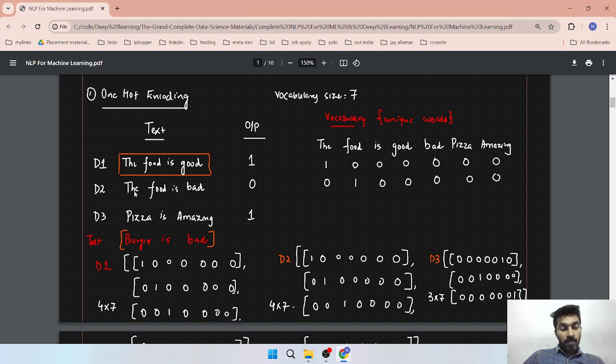Then we have to give a corresponding number to every word: a unique number to the, a unique number to food, and a unique number to is. Suppose this is your vocabulary: the, food, is, good, bad, pizza, amazing. So we have to create a unique word dictionary from your training data set, and give a unique number to each word.